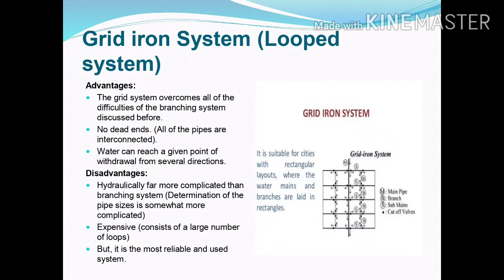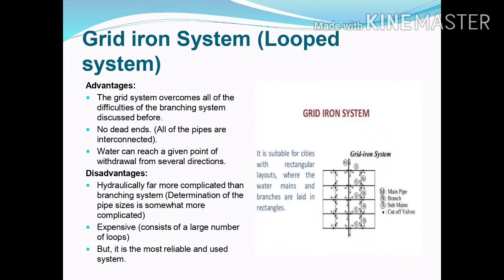Next method of distribution layout is gridiron system or looped system. It is suitable for cities with rectangular layouts where water mains and branches are laid in rectangles. The main pipe and branch pipes are laid perpendicular to each other. Advantage of the system: the grid system overcomes all of the difficulties of the branching system discussed before. No dead ends. All of the pipes are interconnected. Water can reach a given point of withdrawal from several directions.